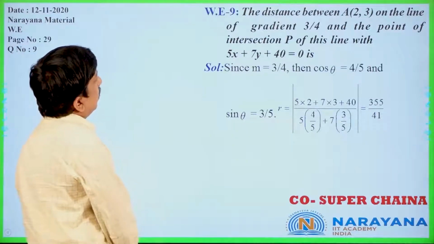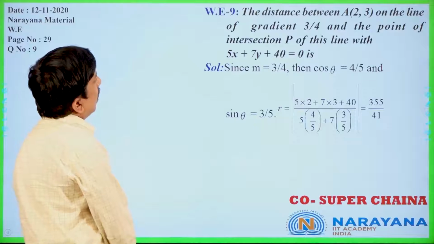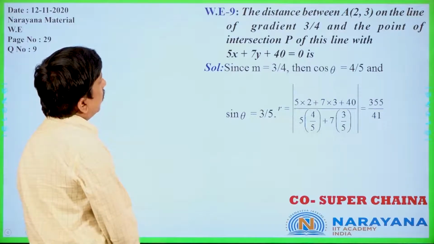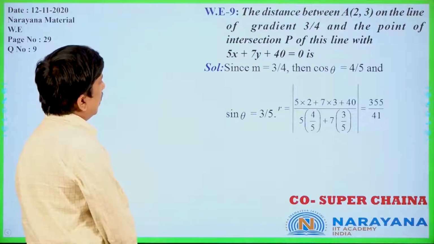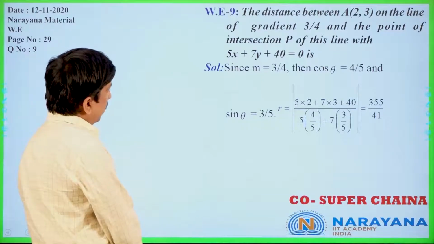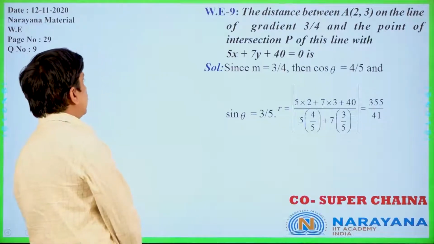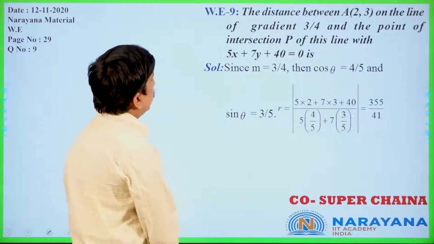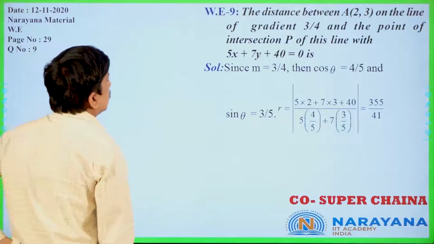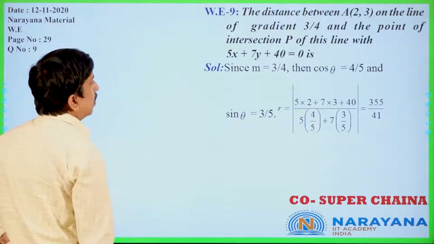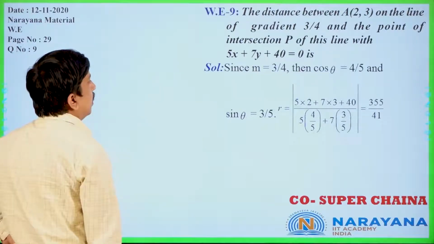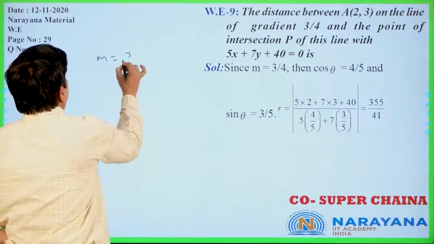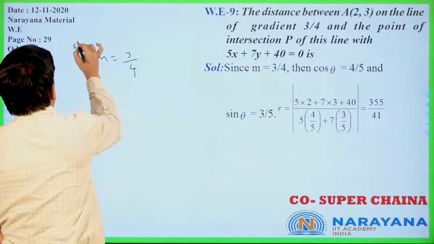The distance between A (2, 3) on the line of gradient 3 by 4 and the point of intersection P of this line with 5x plus 7y plus 40 equal to 0 is what? m is equal to 3 by 4. Then cos theta is equal to what was given, 4 by 5, and sin theta is 3 by 5. m is equal to 3 by 4 in this solution.